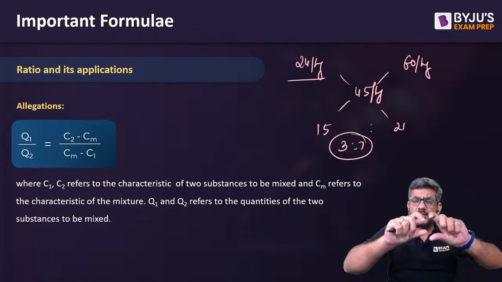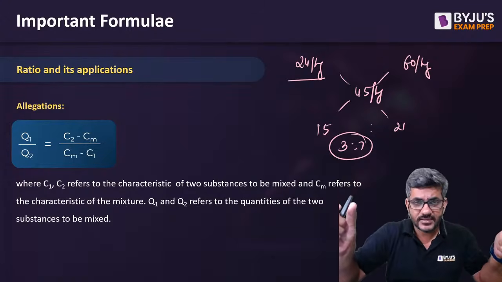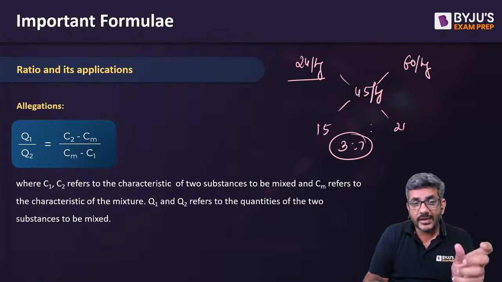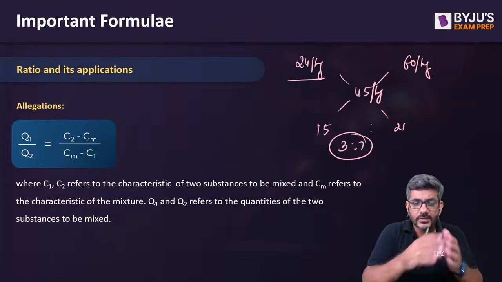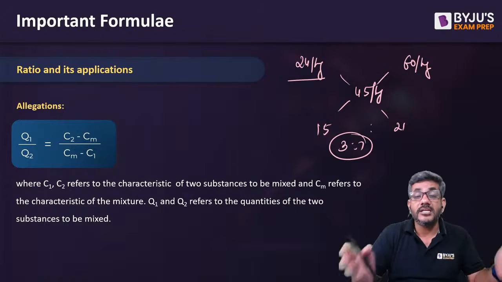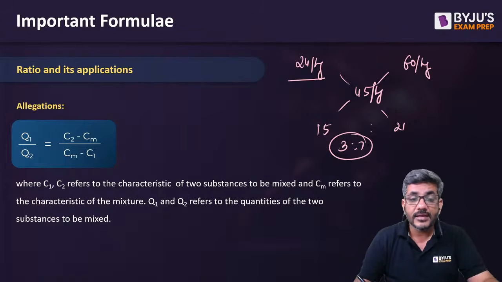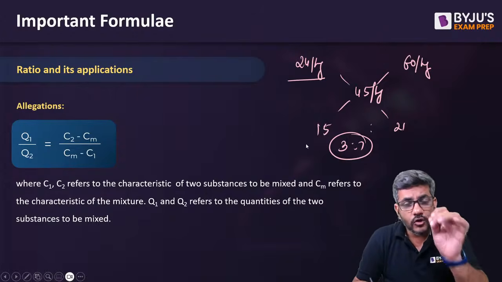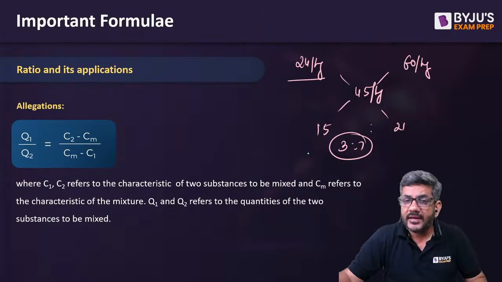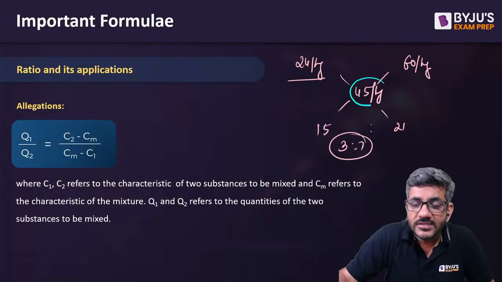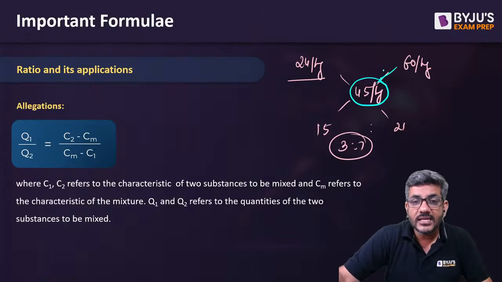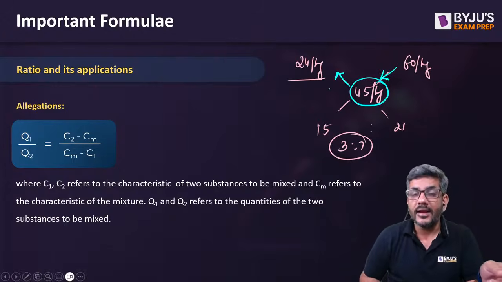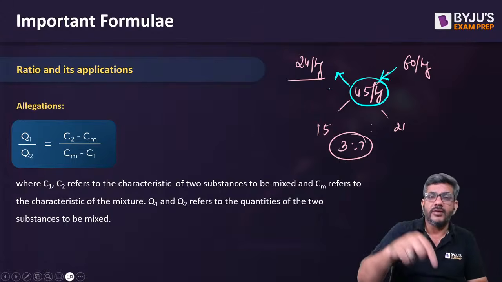ये सबको पता है कि जो दो हमारे पास एक एवरेज कैरेक्टरिस्टिक्स हैं, we write them at the top. We write the average characteristic of the resultant mixture in the middle, and we take the differences in cross. That gives us the ratio of their weightages. ये जो ratio ultimately आता है, it is the ratio of their weightages. लेकिन एक important बात यहाँ पे जरूर है, that the common mistake that many of the people might make here, you might not be checking this number should always be lesser than one of them, greater than the other. So therefore it will always subtract 1 and it will be subtracted from 1.